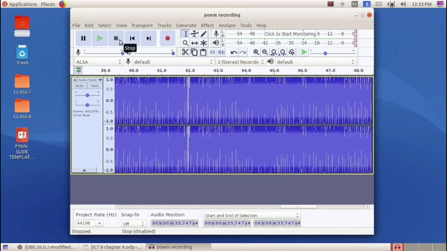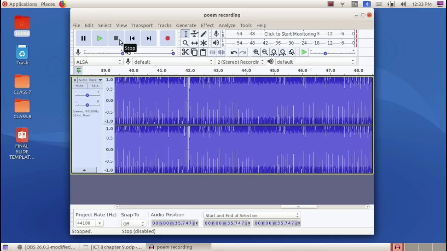See, so we can do any editing work in Audacity. We can delete any unwanted portion at the beginning, end or in between the recording. For that we have to select the portion, then press the delete key on the keyboard. We can also use cut, copy, paste tools to rearrange the position of the selected part of the recording.